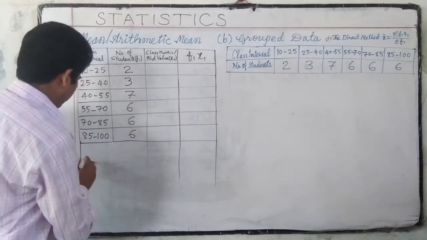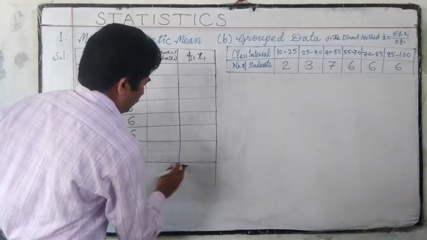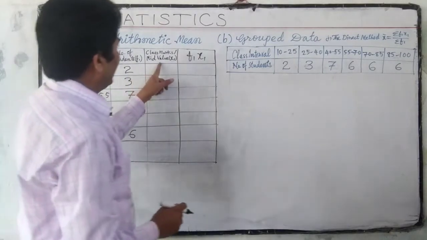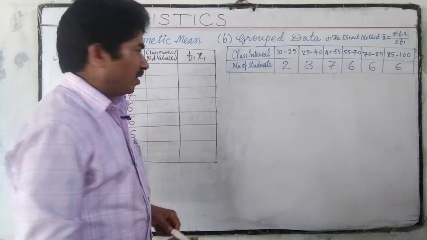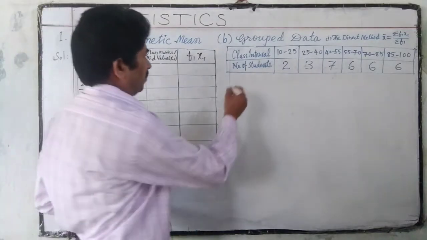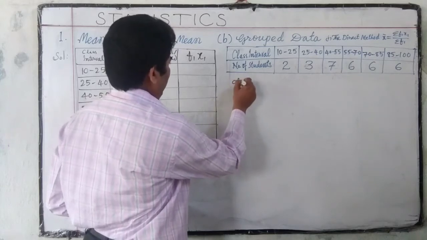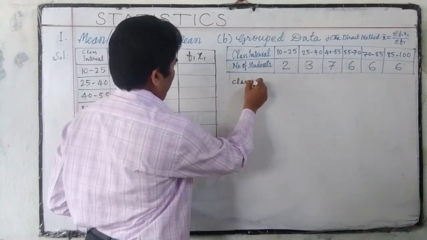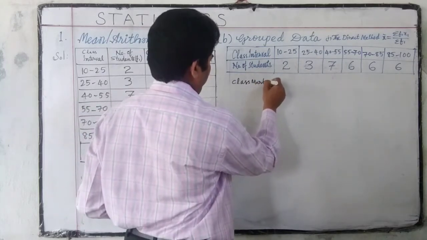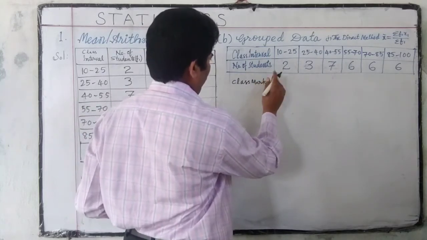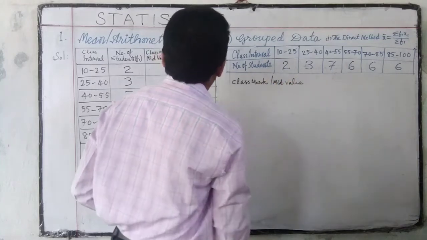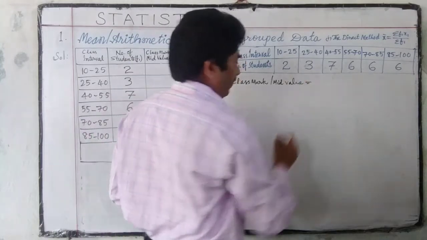To find this, class marks or mid value. How to find class mark or mid value? Class mark or mid value is equal to the average of the class.